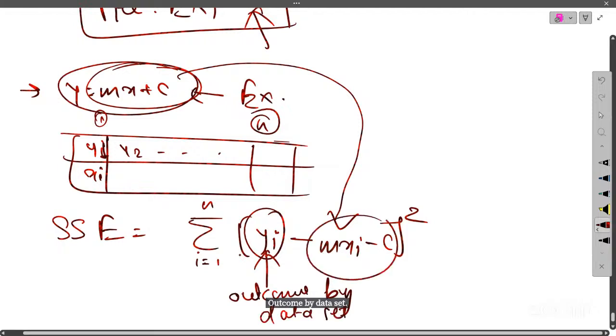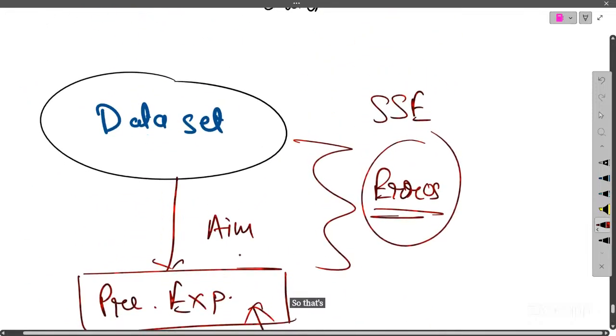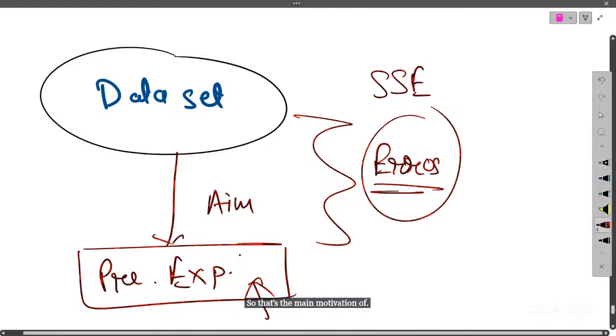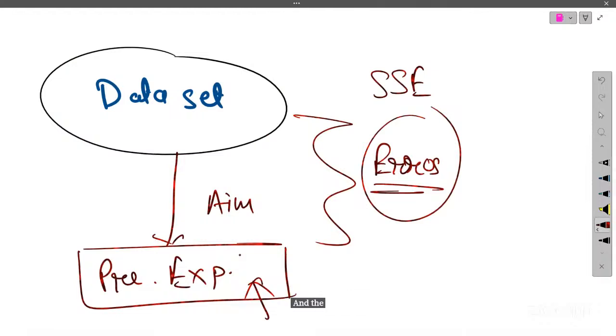And this is my expression, right? This is the outcome given by the expression. So that's the main motivation of SSE: SSE will give us the error between the data set and the expression which is given to you. So using SSE, I can try to find out what is the best suitable expression for me.